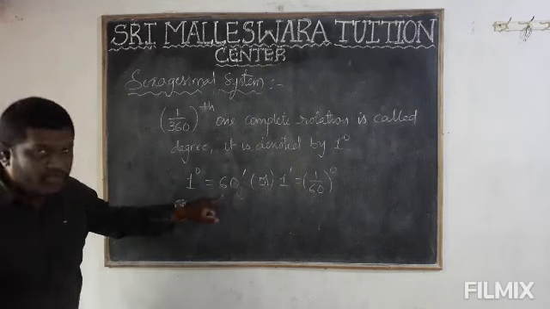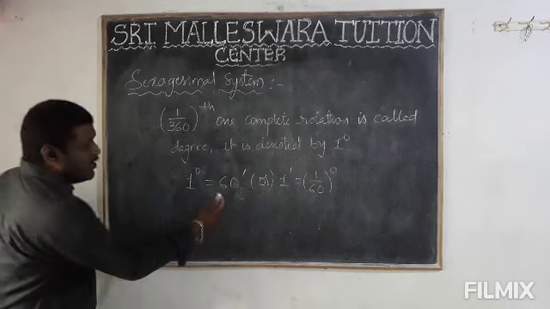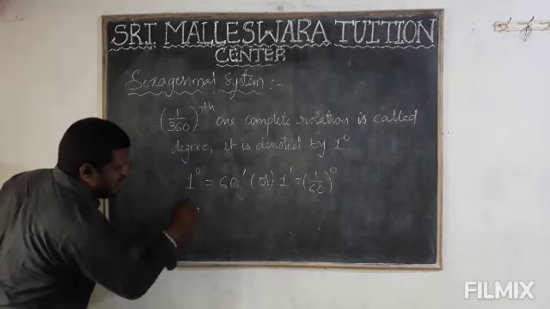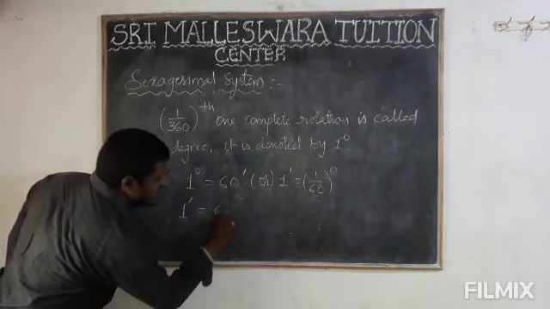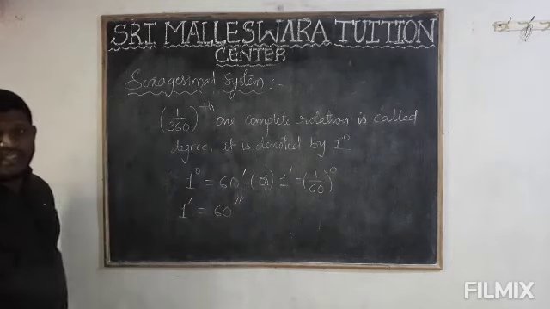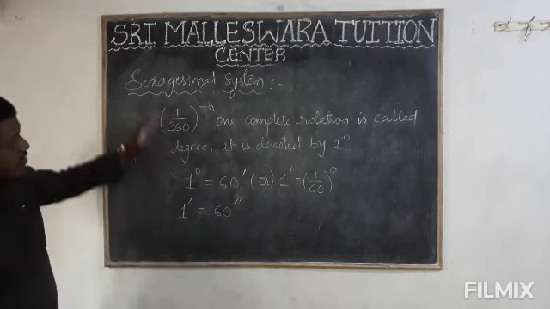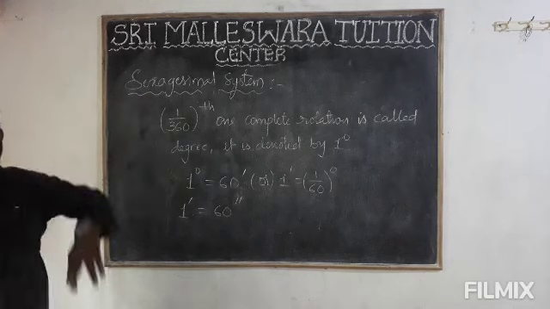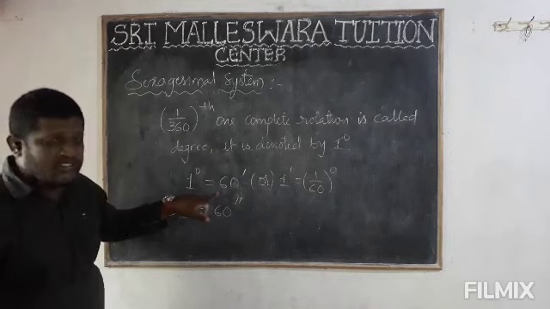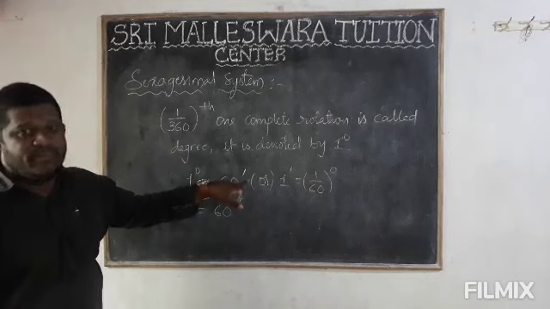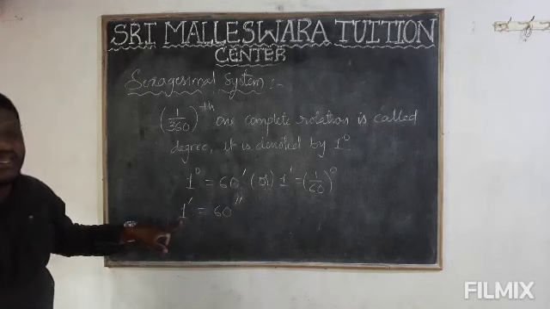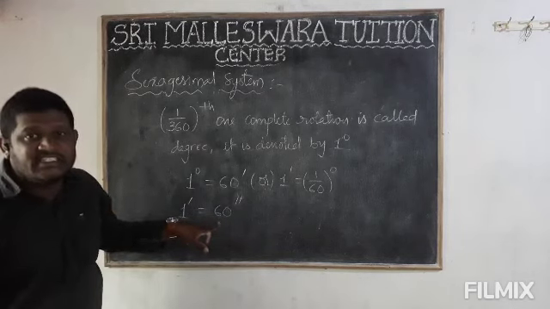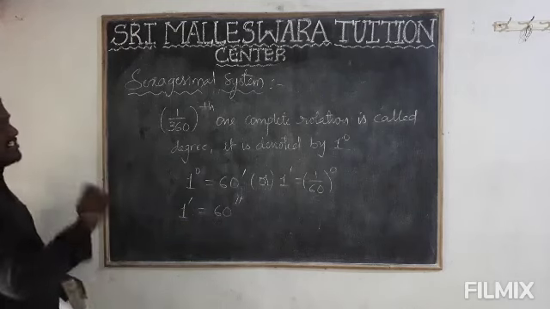So 1 degree again comes to 60 minutes. Again, in the 60 minutes I will consider 1 minute. Again 1 minute I will divide into 60 equal parts. That means 60 seconds. Got it? So the circle is divided into 360 equal parts, one part is called 1 degree. Again 1 degree is converted into 60 equal parts, so we get 60 minutes. In that I will take 1 minute. Again it will be divided into 60 equal parts, which means 60 seconds. Got it? So this is the sexagesimal system.